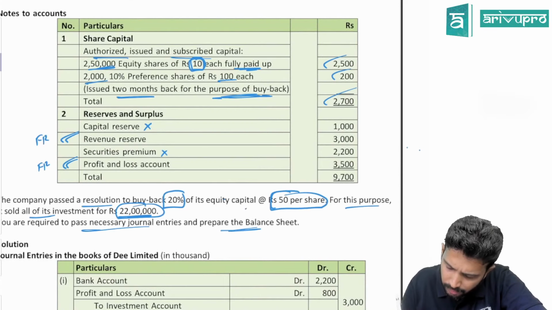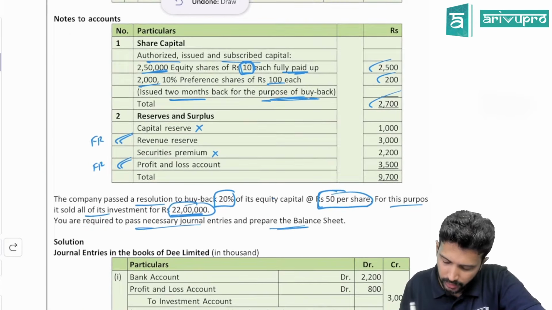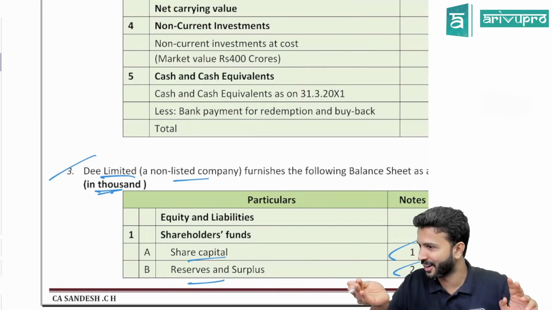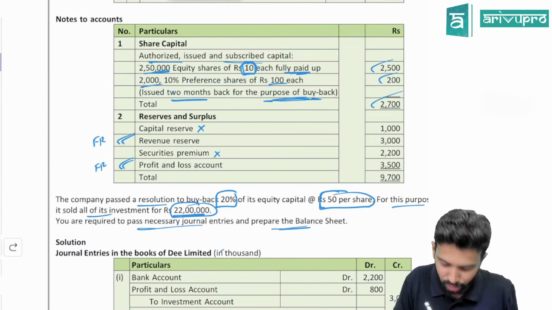Is there any inflow here? Yes. What are the inflows? Investments sold. What about preference shares issued? The preference shares were already issued 2 months back. No, don't pass a journal entry for that, because it is already coming in the balance sheet. So the journal entry is already passed. At this point of time, the only inflow is the sale of investment. So the journal entry is: bank account debit, and here also we can express all the numbers in thousands.